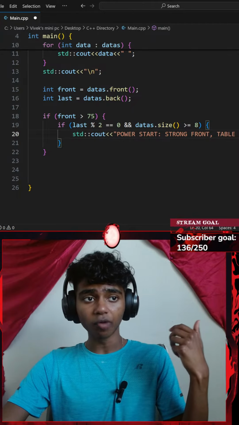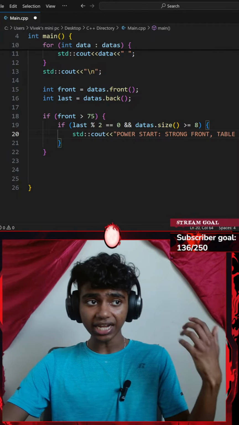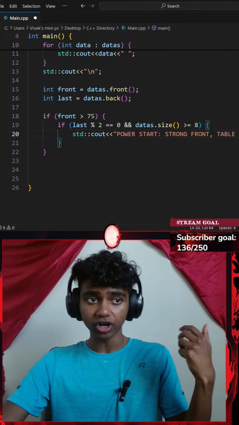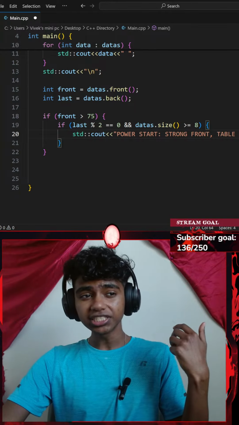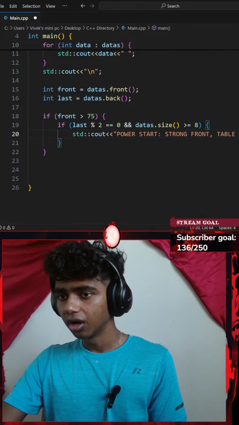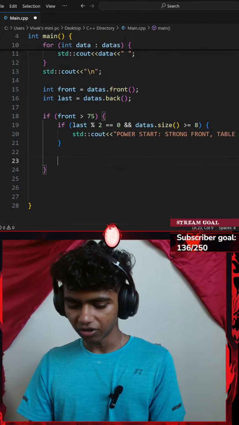If my last is odd or my data size is less than 8, print power start, strong front, unstable back / small. So I'm assuming I go with a regular else if now.